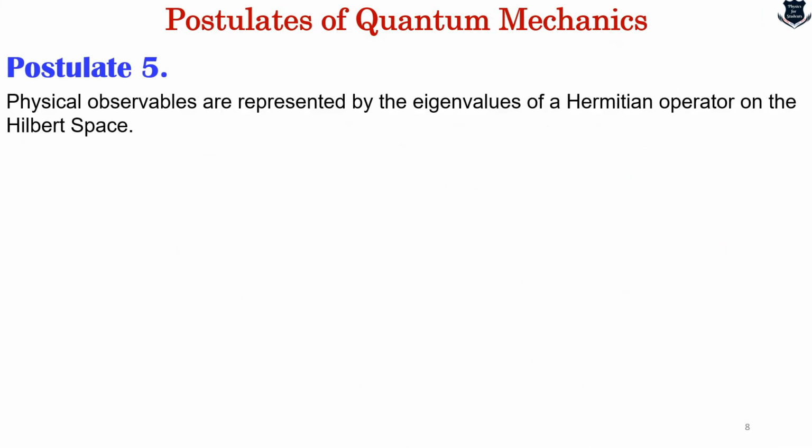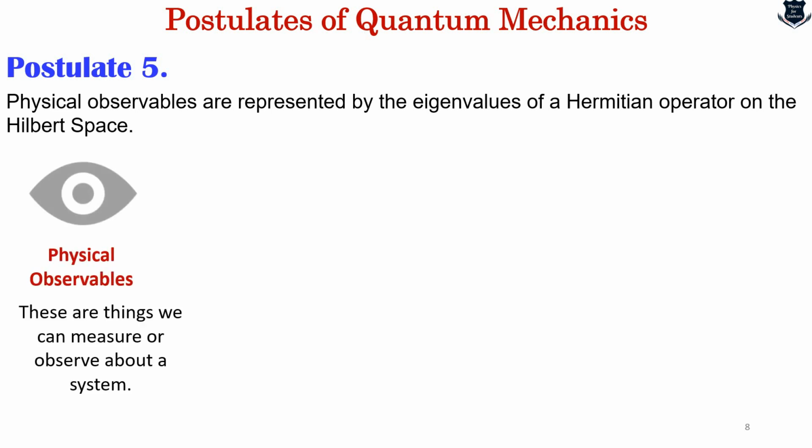What is the fifth postulate? It tells that physical observables are represented by the eigenvalues of a Hermitian operator on the Hilbert space. Okay, so what are physical observables? These are things that we can measure. I'm going to say these are things that we can measure about a system. For example, position, momentum, or energy of a tiny particle are physical observables.